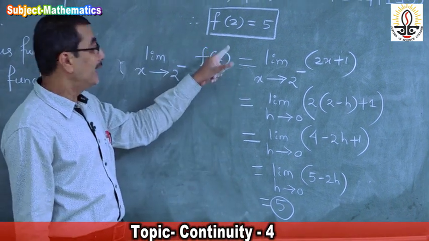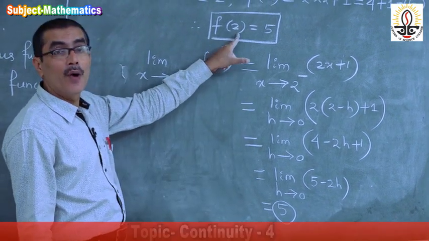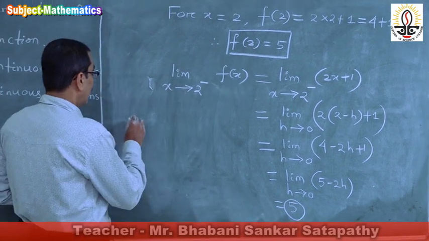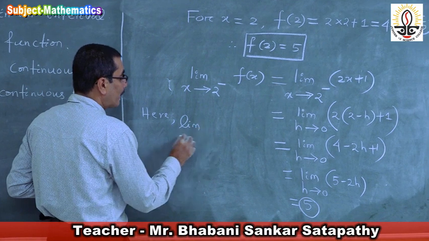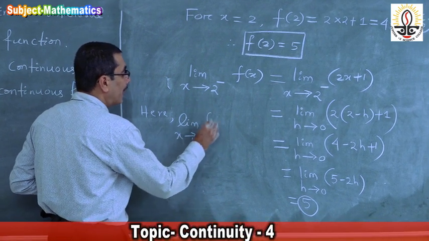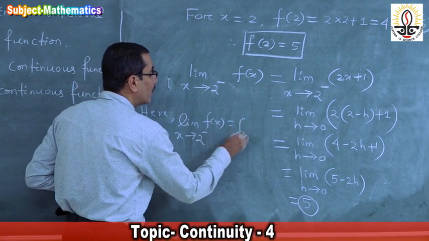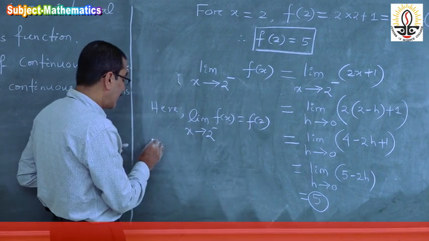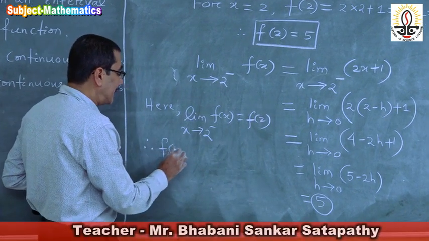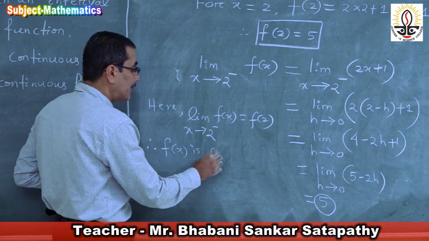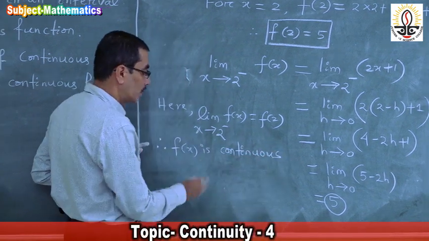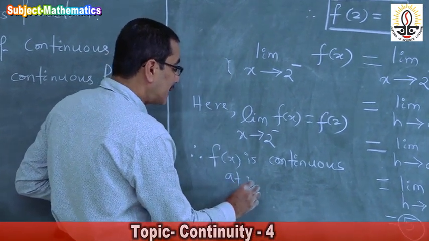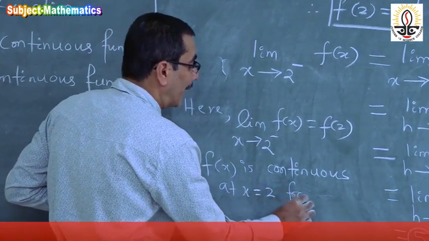And this limit is equal to the functional value. Therefore, limit x approaches 2 minus of f of x is equal to f of 2. Therefore, we can say f of x is continuous at x is equal to 2 from left.